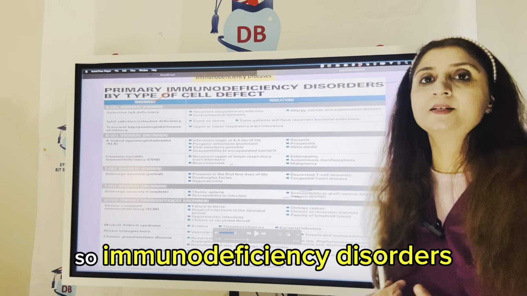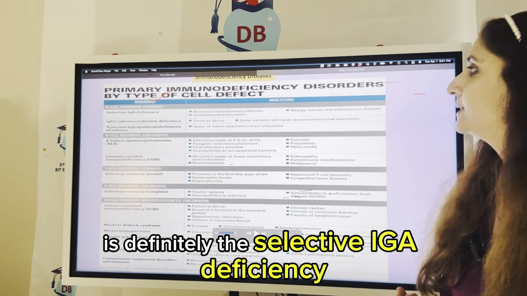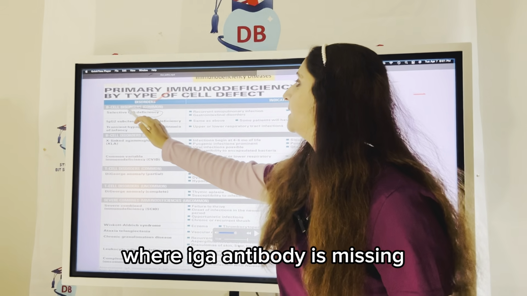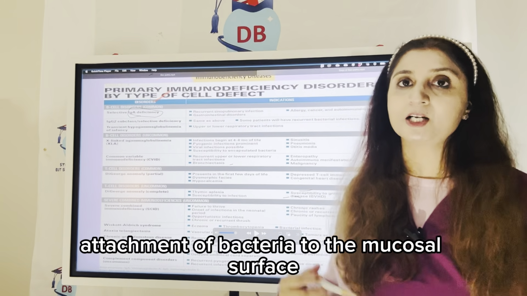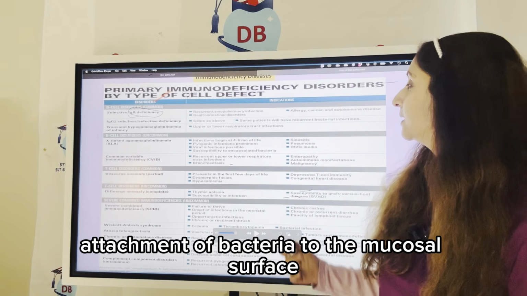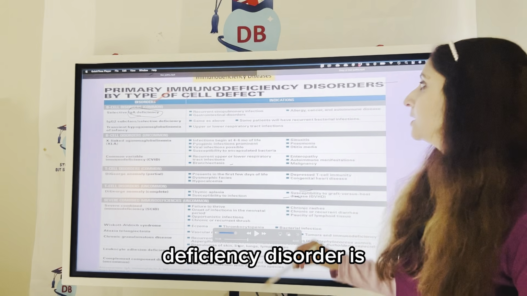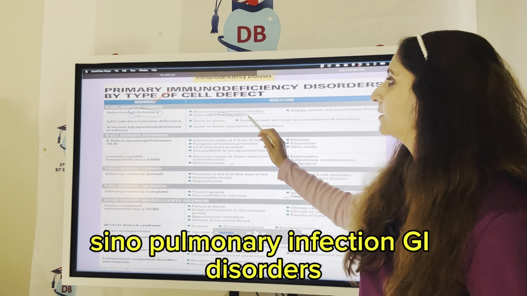So immunodeficiency disorders, the important one, students, that is asked in the exam is definitely the selective IgA deficiency, where IgA antibody is missing. So we know IgA antibody prevents the attachment of bacteria to the mucosal surface. This is a very common immunodeficiency disorder. So these patients have more recurrent sinopulmonary infections, GI disorders.